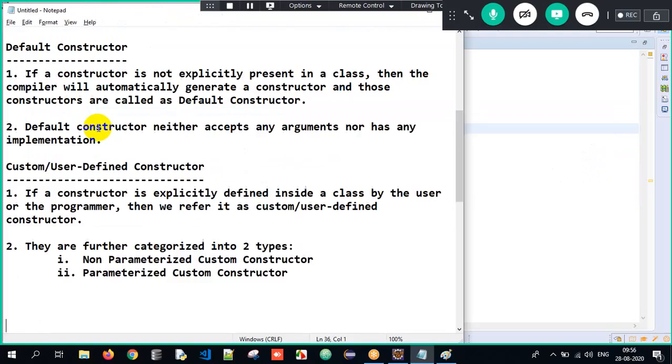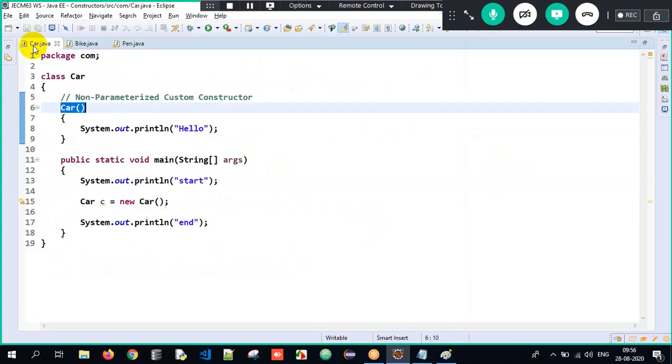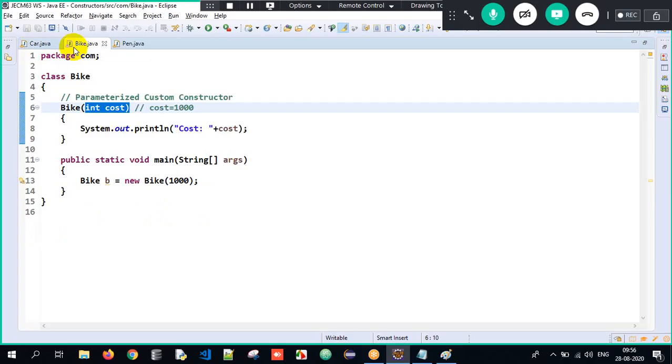What is a custom constructor, sir? If a constructor is explicitly defined inside a class, if the user or the programmer is explicitly defining the constructor inside a class, we call it a custom constructor. And they are categorized into parameterized and non-parameterized. That is what I did in the first and second examples. I am explicitly defining the constructor, so it is a custom constructor, and this is a non-parameterized custom constructor. In the second example, I have explicitly defined the constructor, it is a custom constructor, but this is a parameterized custom constructor.